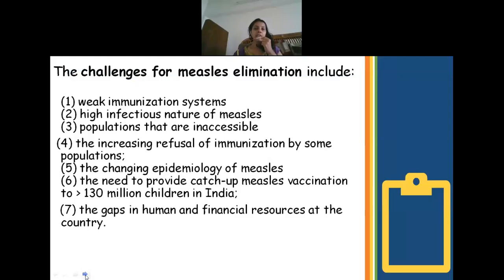Now, there are some challenges for measles elimination. That is because of weak immune system, which has been one major problem. Other than that, measles is highly infectious. That has also become one of the main causes for difficulty in controlling measles. Then it is very high in the developing countries, especially in the population. And there are some individuals who refuse immunization or vaccines. So that is why treatment of measles has become slightly difficult.